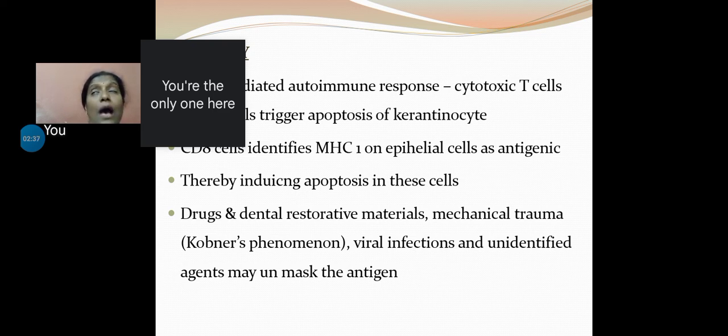Okay, so how is it different from the antibody mediated immune response? In the antibody mediated immune response, plasma cells produce antibodies which usually bind with the antigens present. Opsonization occurs and there is direct engulfment and destruction of the antigens.